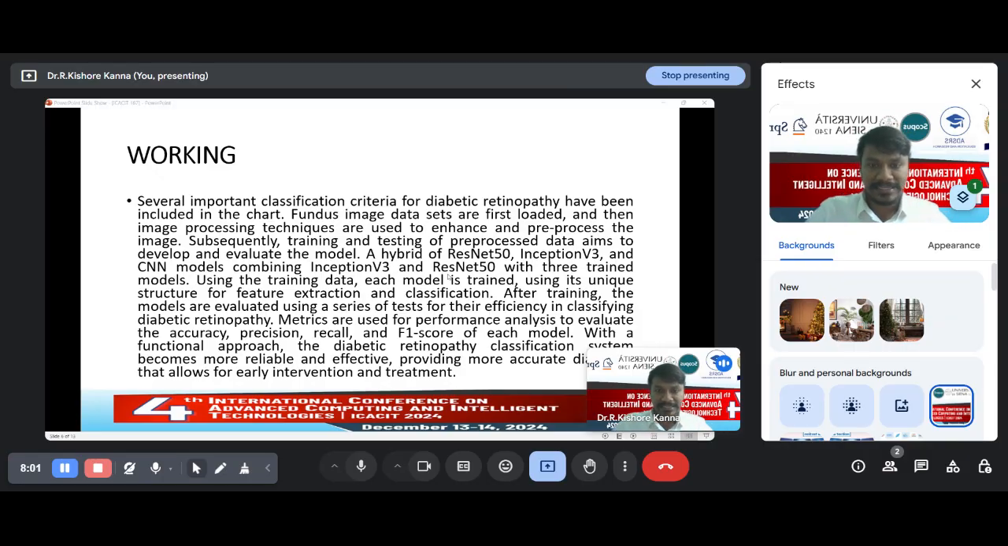After the training and testing process is over, the classification will be provided as the output, and this output will be evaluated with accuracy, precision, recall, and F1 score for each model and for each system. That's going to be the working.